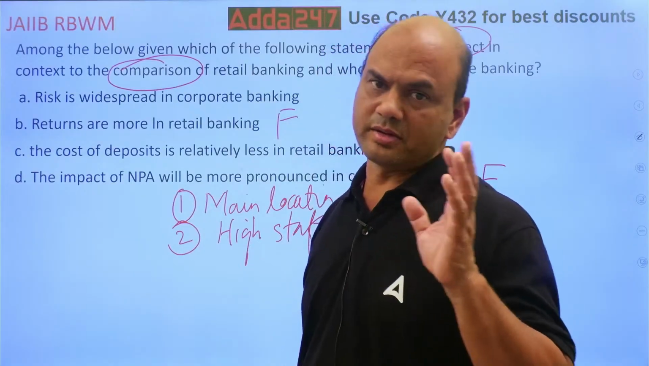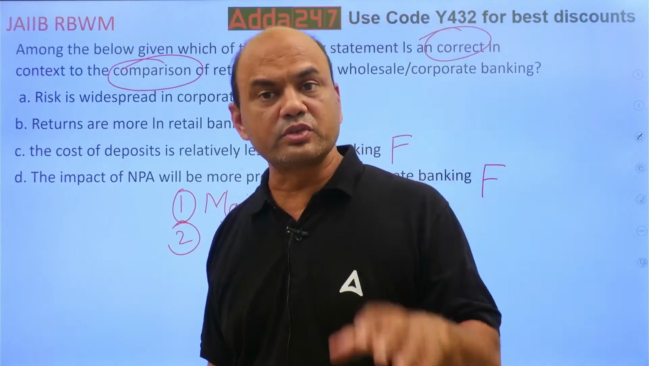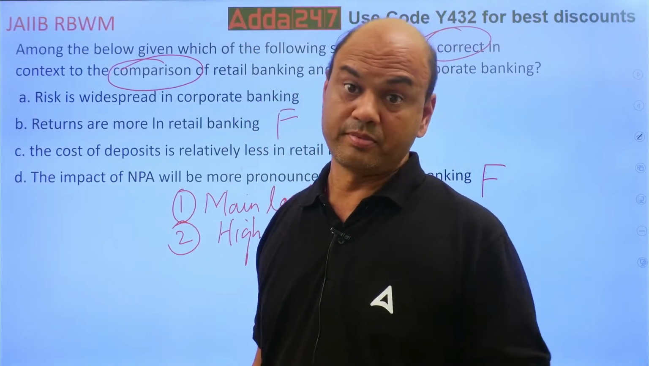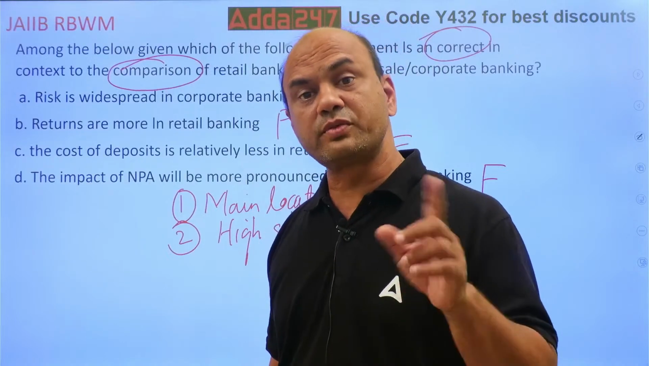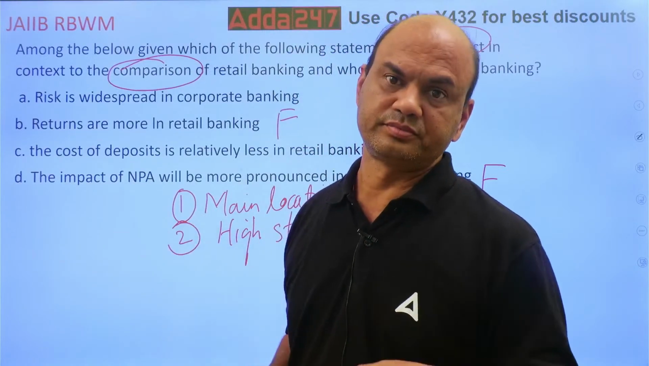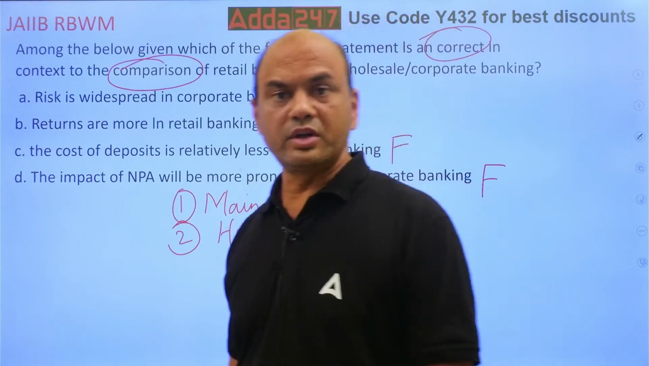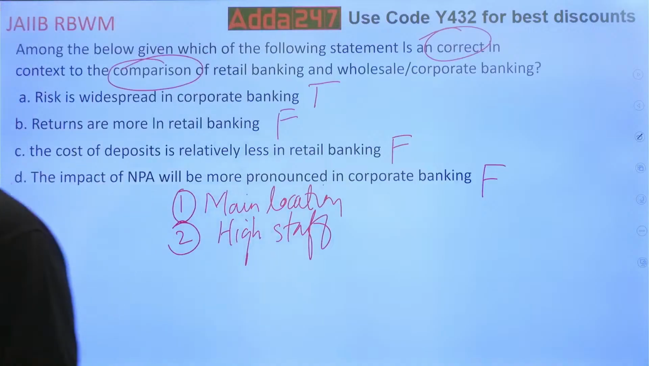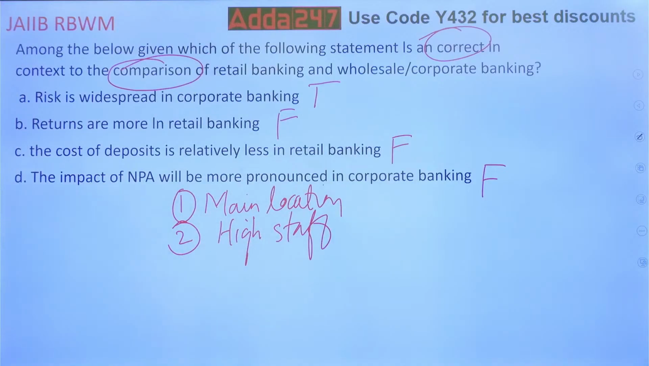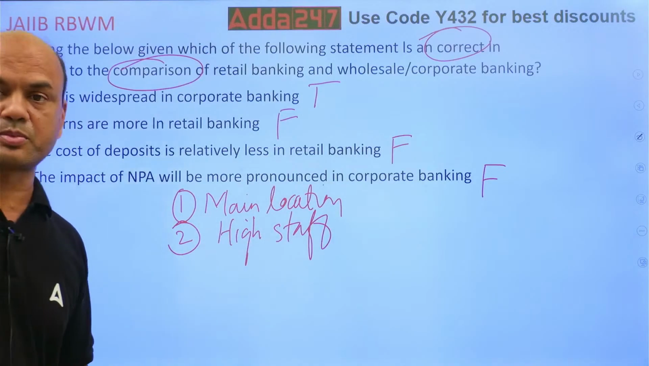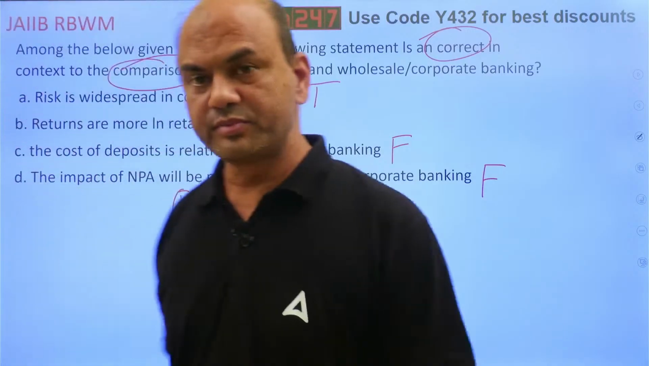Huge. See, corporate banking is a major source of risk. Kindly note this: it is a major source of risk to the entire bank. So this will be true. Got it? This becomes true. Why? Because who is the source? That's important. The source is corporate banking. Got it? Clear?